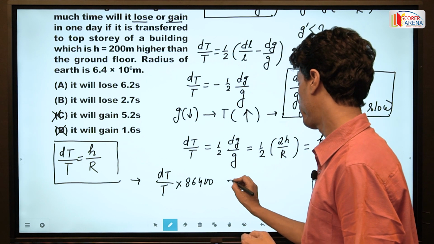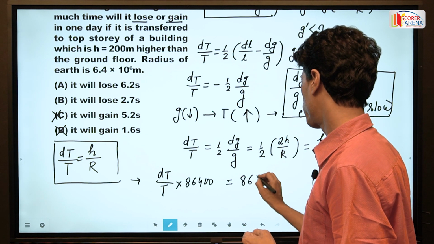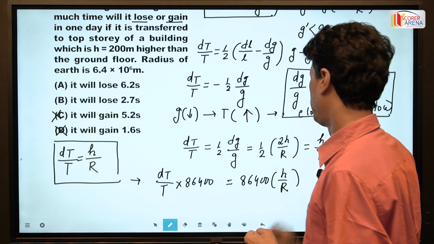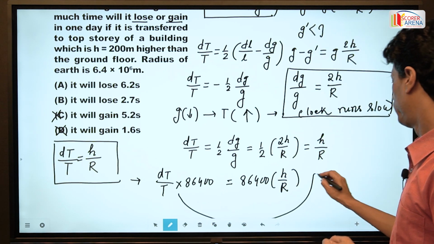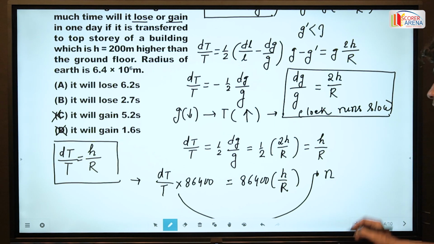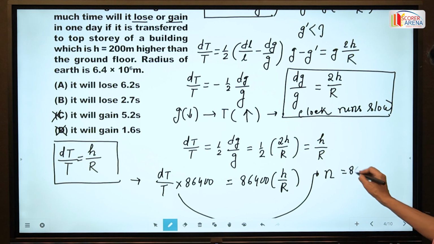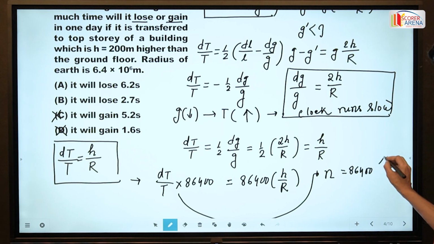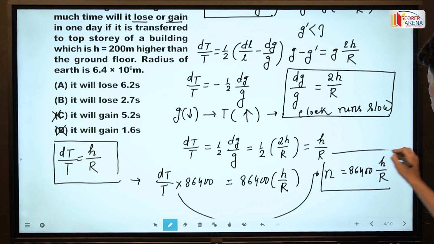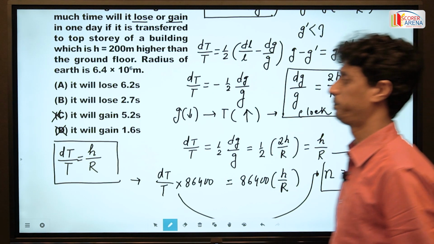So this becomes 86,400 h by R. If this value, that is the total change in time period, is n, it is 86,400 h by R. So this is the advanced formula for this type of problem.